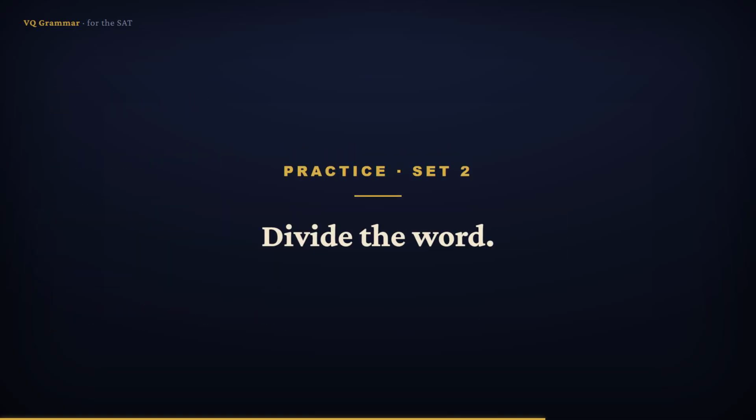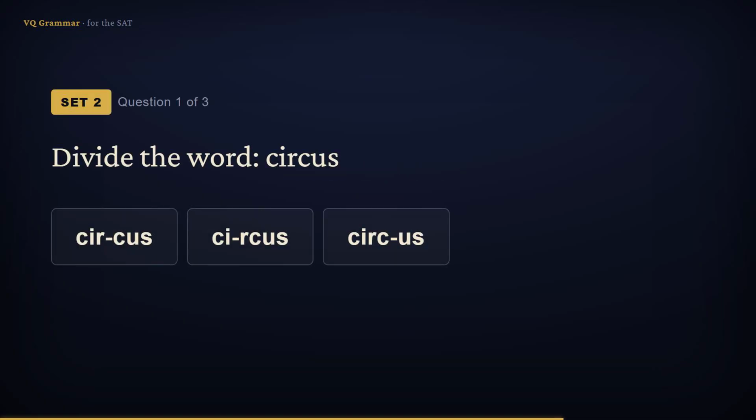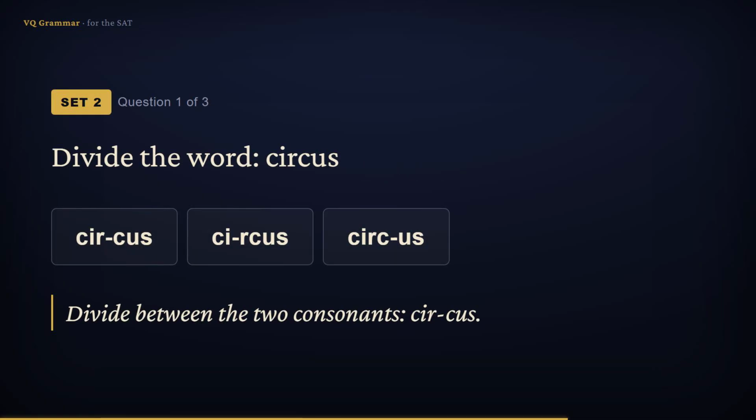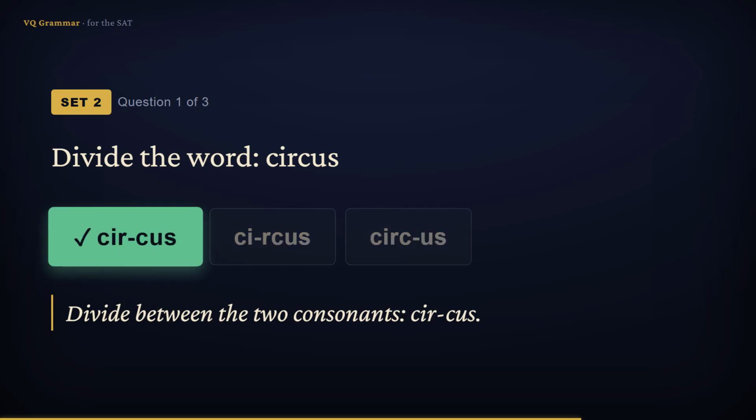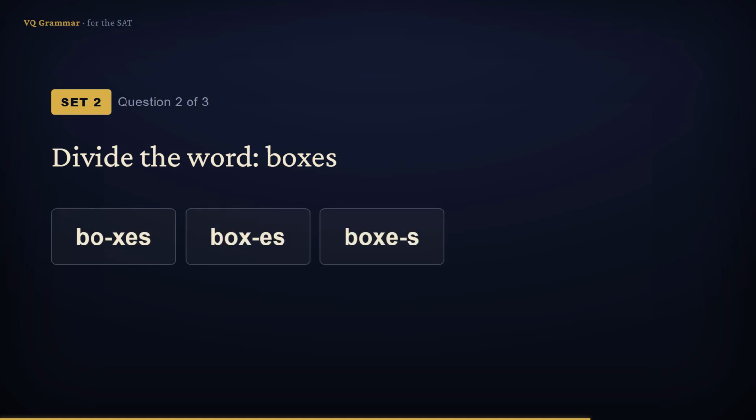Three more. Choose where the word should be divided at the end of a line. Pause and try each. Take the word circus. You divide between the two consonants in the middle, the R and the C. So the answer is cir-cus. Take the word boxes.